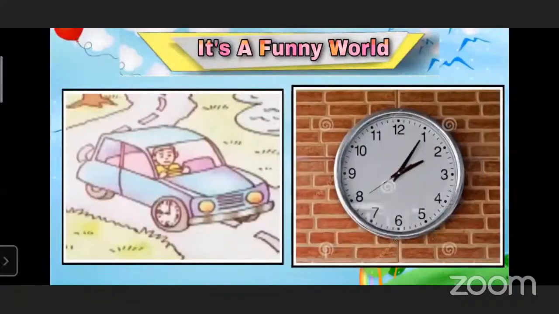In this picture, what can you see? The first picture, the sky is having a clock. The second picture, the clock is hanging on the wall. Yes. In the first picture, you can see that instead of a tire, instead of a wheel, the clock is placed there. But actually, we hang the clock on the wall. Yes. In the second picture, you can see the wall is at the back and the clock is hanging on it.